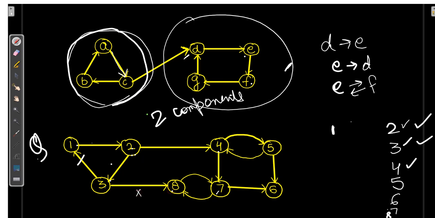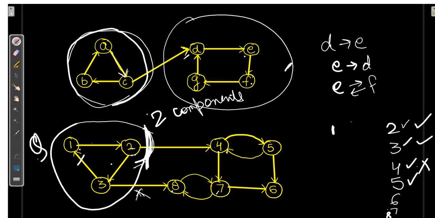But we don't have any path from 8 to 3. So there will be a separation of components. Let's check it out more. Here we got the disconnection between 1 to 4. Now we will check for 1 to 5: 1 to 2, 2 to 4 and 4 to 5. There is a connection. But for 5 to 1, it can go 5 to 4, 4 to 7, 7 to 8, but there is no connection over here. So here it is making a separate component. We can say that as there is a disconnection over here.